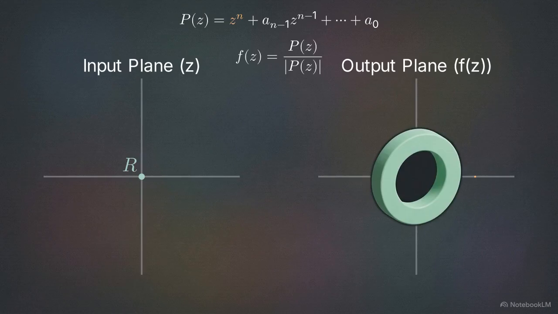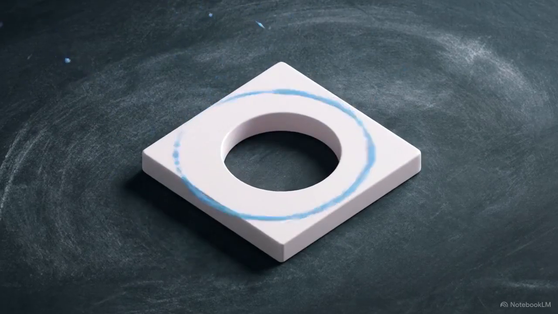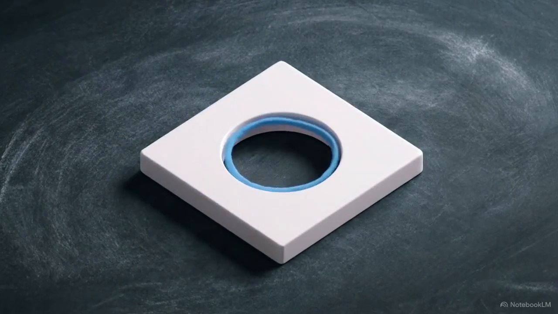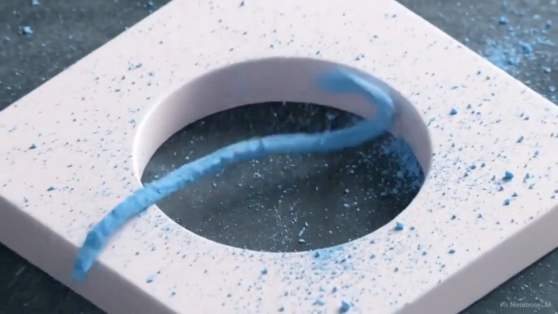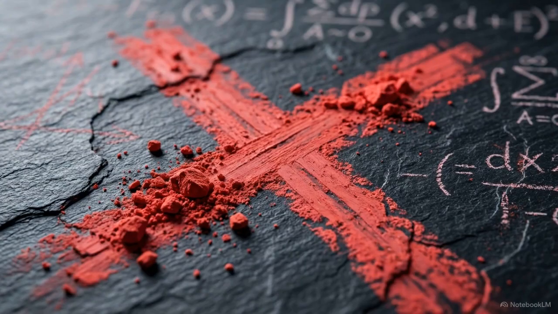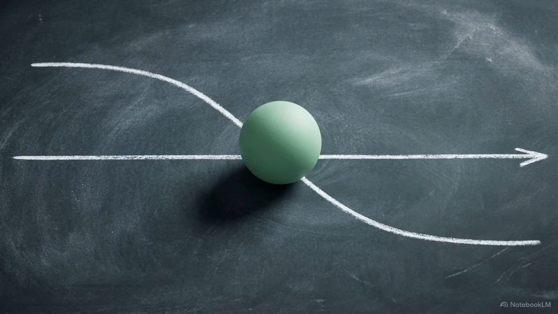This implies our multi-wrapped loop has continuously contracted down to nothing. This is topologically illegal. You cannot continuously shrink a loop that wraps around a hole without breaking the loop or passing through the hole itself. The loop's strict inability to shrink confirms our initial assumption was false. The mapping breaks because the polynomial must pass through 0. It must have a root.